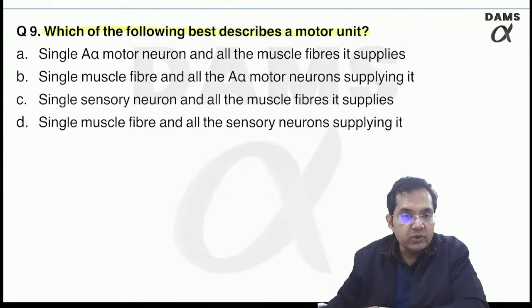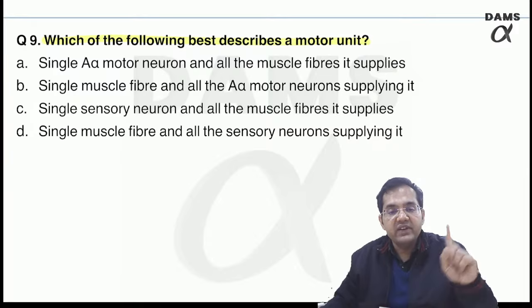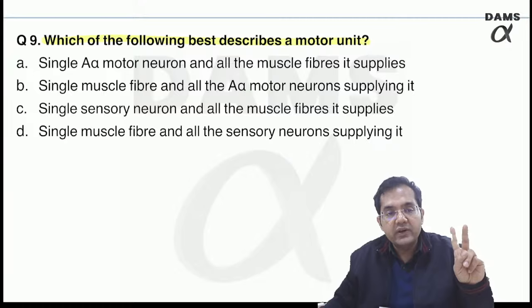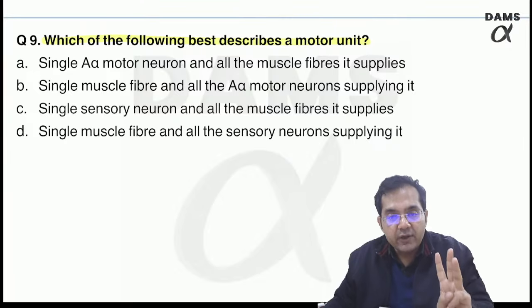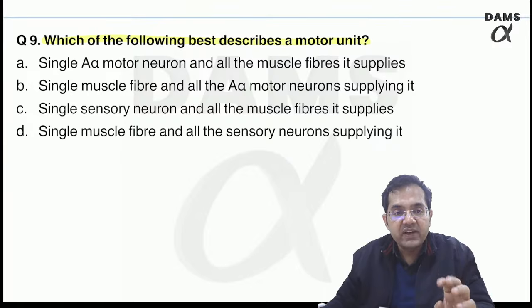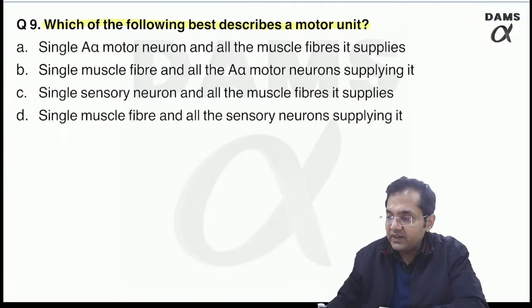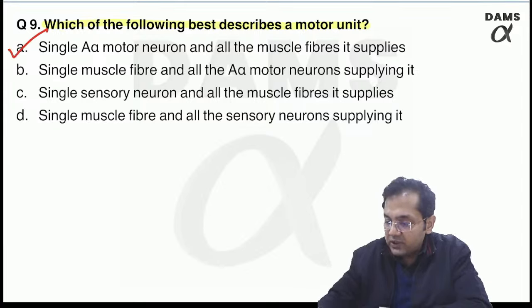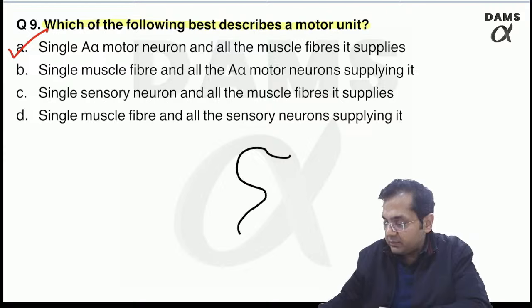Moving on to the next one, which of the following describes a motor unit? So you have to know this, you have to know the types of motor units: S, FOG, which is fast oxidative glycolytic, and fast anaerobic glycolytic, which are both type 2 muscle fibers. So you have to know the motor units as well. What is a motor unit? Motor unit is basically a single A alpha motor neuron and all the muscle fibers it supplies.